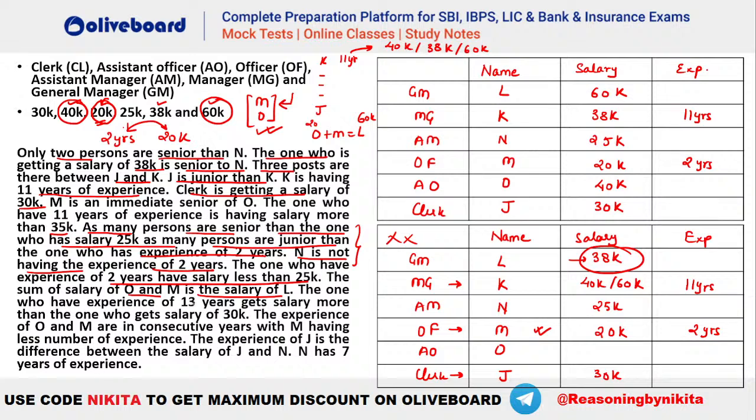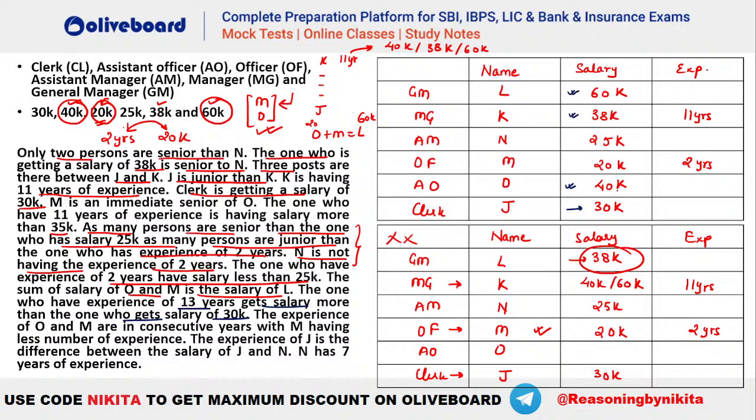The one who has an experience of 13 years gets salary more than the one who gets 30k. So you can see 30k, right? This is already given. So the one who is having 13 years of experience has to be greater than the one who is getting 30k here. Greater than 30k, you can see we have 40k, we have 38k, we have 60k, right?